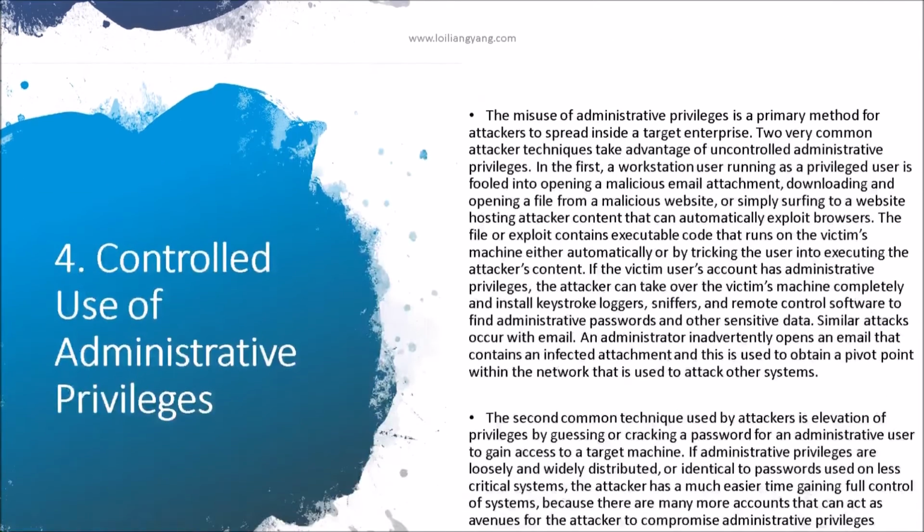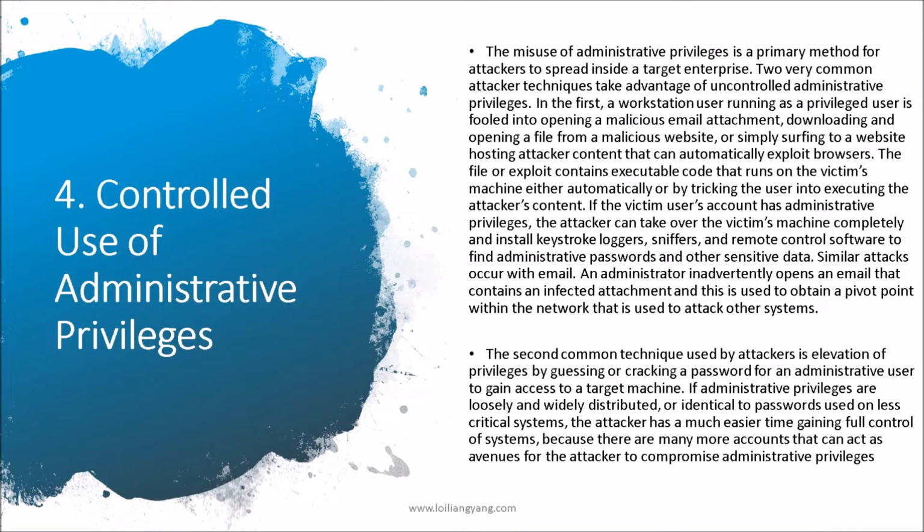So the number four point is controlled use of administrative privileges. This has been ramping up for the past four or five years. What we're saying is that privileged accounts like super users, endpoint administrators, server administrators, database administrators have a lot of power. And when they have a lot of power, they can directly access a lot of sensitive data like financial data and personally identifiable information. So the whole idea is, can you have the ability to audit and to manage the use of administrative privileges? One example I can give you is if a normal user accesses his machine and suddenly he gains privileged accesses, how do you manage and contain those accesses?